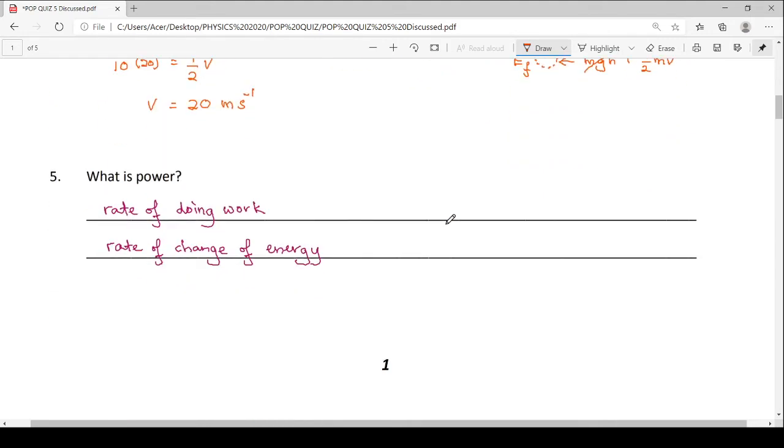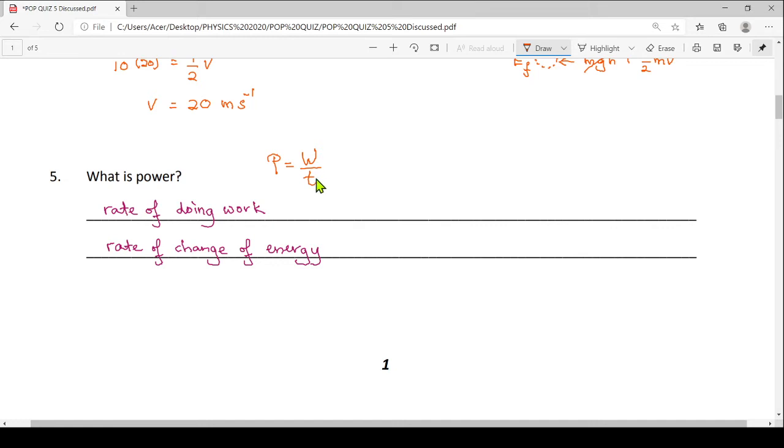What is power? Alright, what do I know about the formula for power? So we write power equals W over T. If I am to put this into words, I would say power is the rate of doing work. Work is something that we do. So we simply write the definition as rate of doing work.